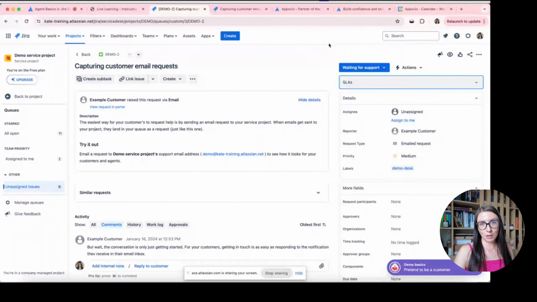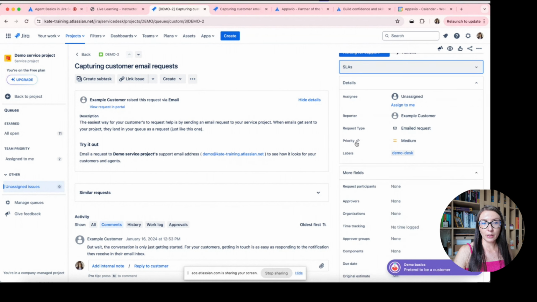Thanks to this, your customers don't have to go to the customer portal, don't have to know the link to this customer portal. It's very easy because they send an email and the new ticket is created. And here we have got exactly this example. Here you can see also some other fields, priority and labels, and these fields are not available to your customers, they are not visible to your customers, and they are in this area because of the configuration of the issue view.